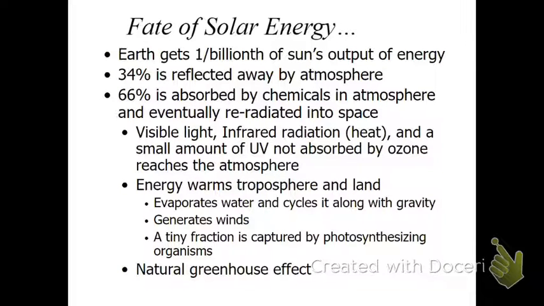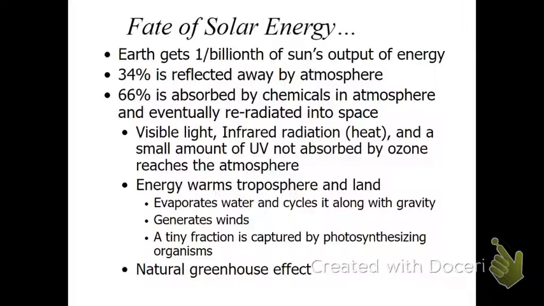Earth receives only 1/1000th of the sun's output, because we're so small compared to all the output of the sun. 34% of it is reflected before it reaches us. Eventually, 66% of it will be absorbed by chemicals in the land and ocean, and then reflected back up into the atmosphere. And eventually it's going to be radiated out to space.